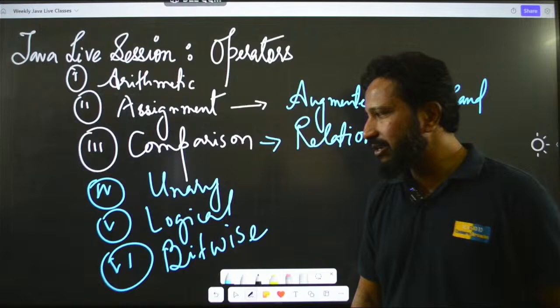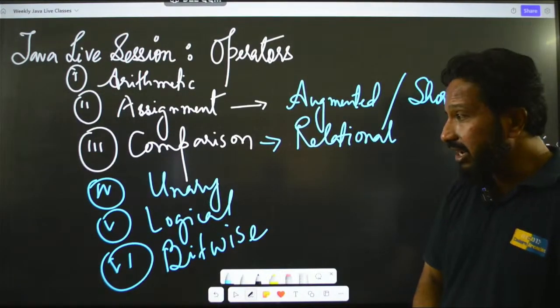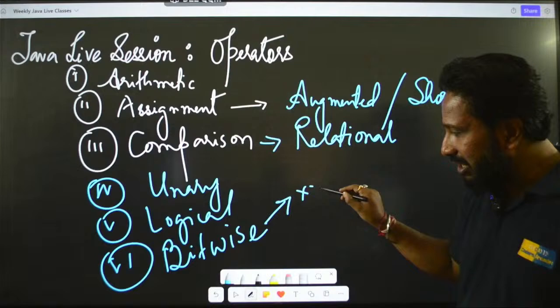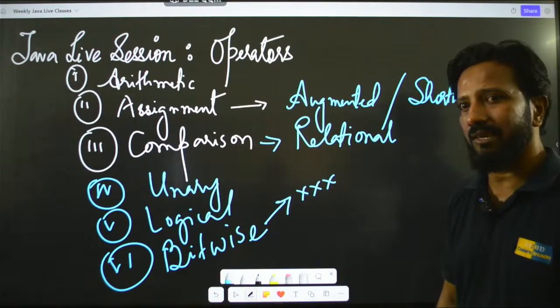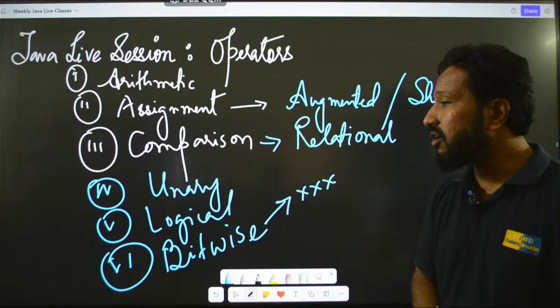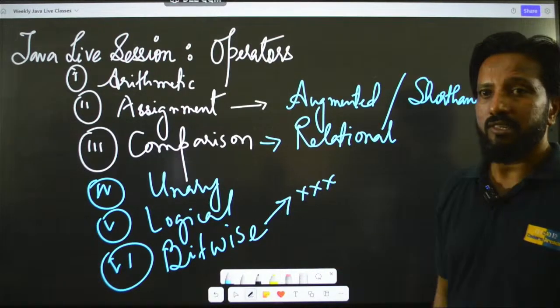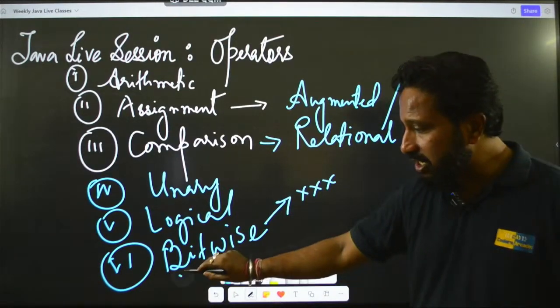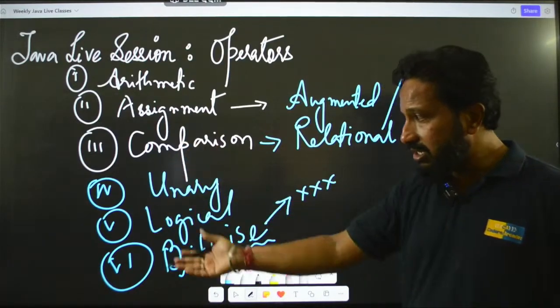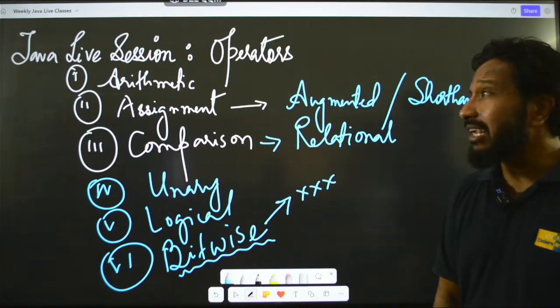Okay, these three we will try to cover in today's session. And out of that, as I had already told you, these are very important for any placement drives. Because most of the times in the interviews we get questions on bit manipulations. So in that case, the bitwise operators become very handy to understand. So we will be covering all these things in today's live session.